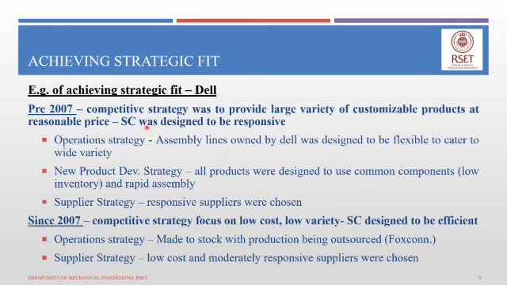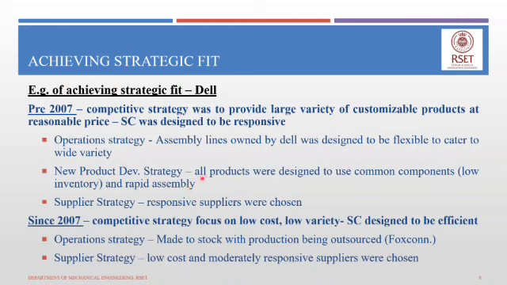So in order to make the supply chain highly responsive, in their operations, their manufacturing strategy, Dell directly owned these assembly lines for manufacturing, and they were designed to be very flexible to cater to a wider variety of customer requirements. That is their operational level strategy, which is basically part of supply chain strategy.